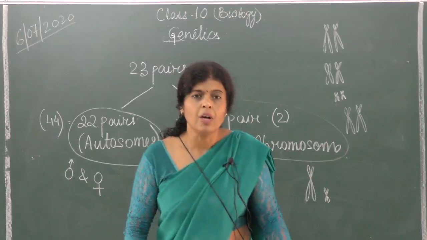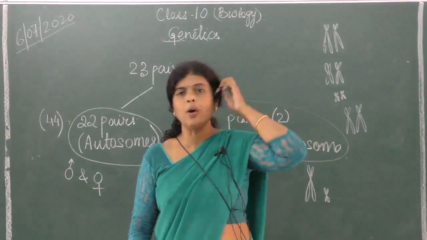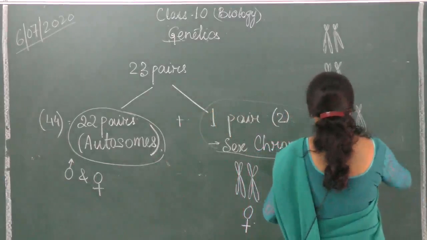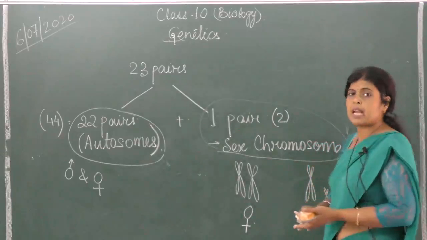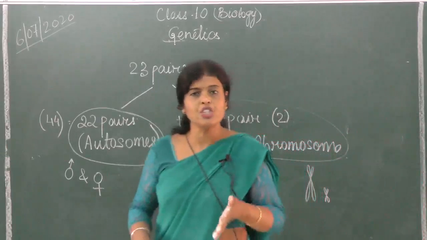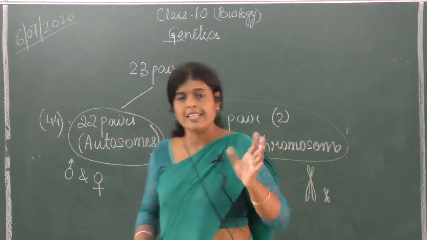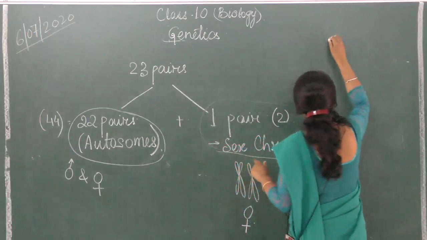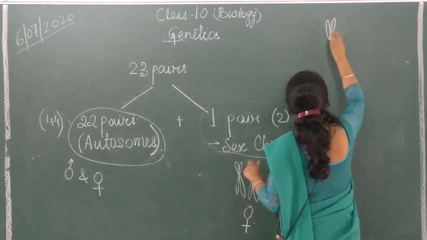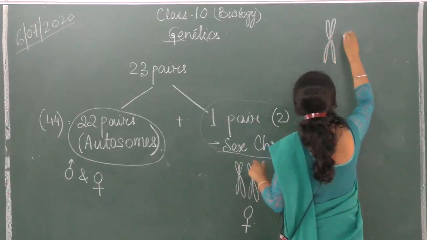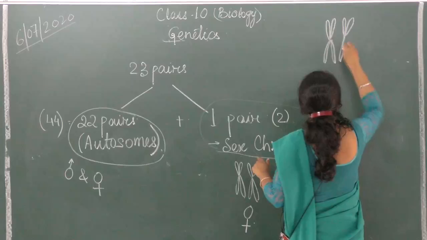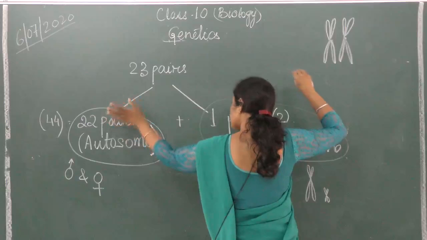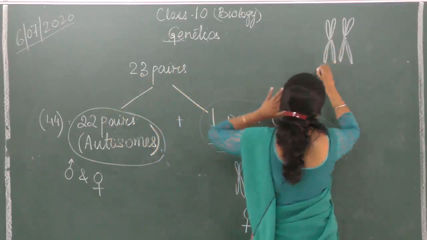Now out of 23, 22 are autosomes, and one is the sex chromosome. I am repeating once more about sex chromosomes. Sex chromosomes are different in male and female. These chromosomes differentiate a male from a female. The sex of an individual depends on these chromosomes. In a female, you will find a normal homologous pair of chromosomes. So apart from these 22 pairs, this pair is also present.